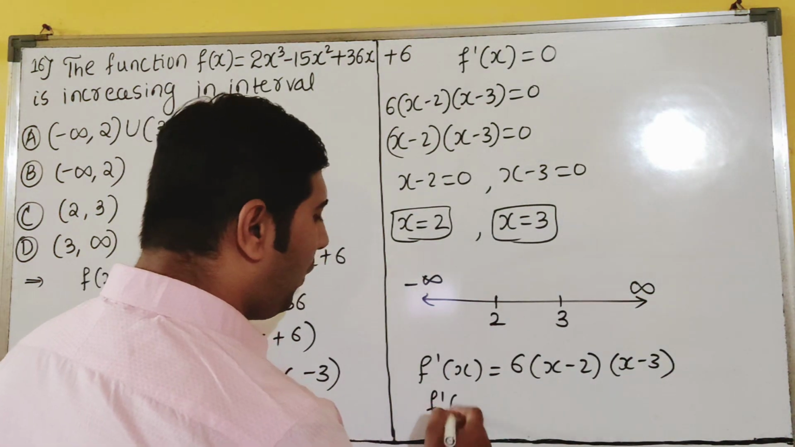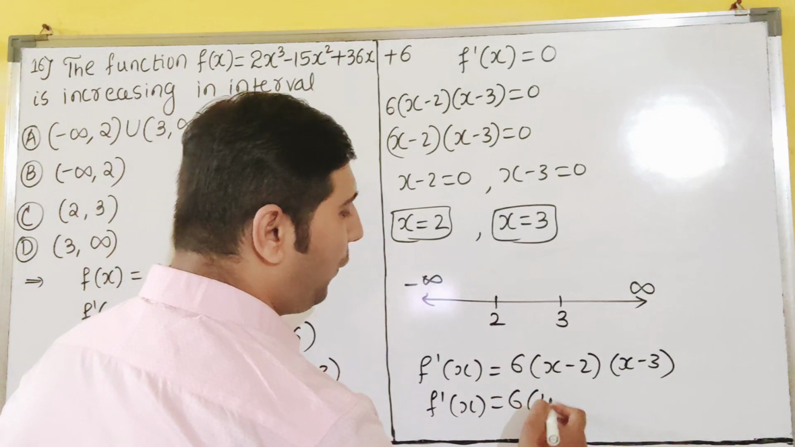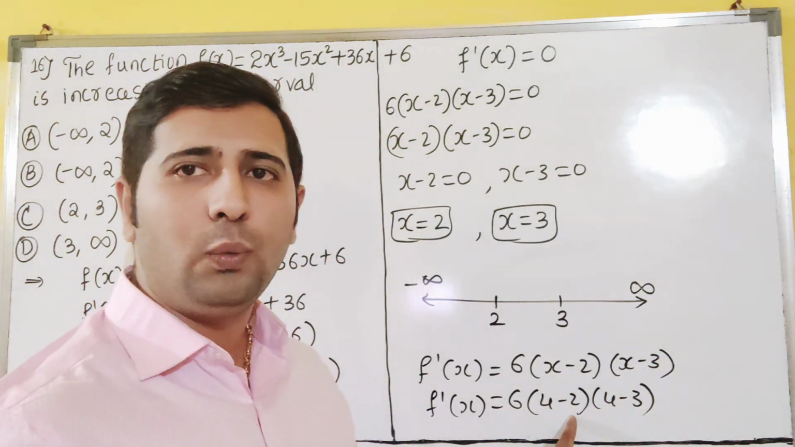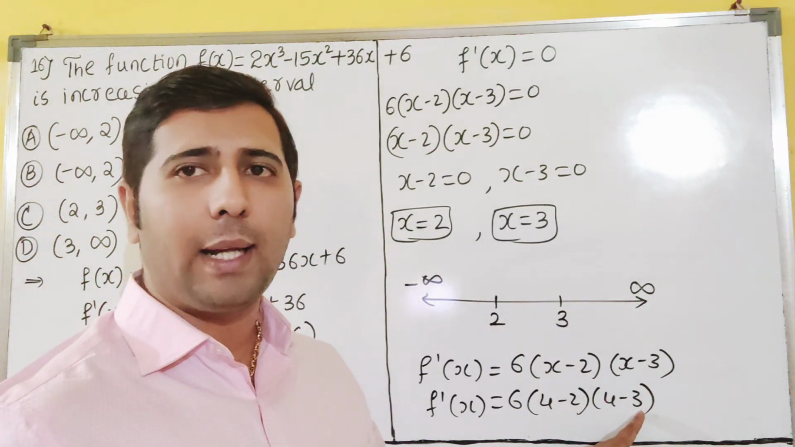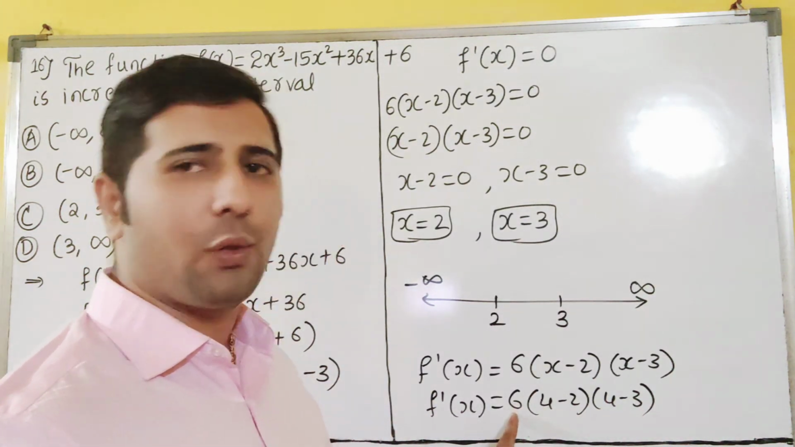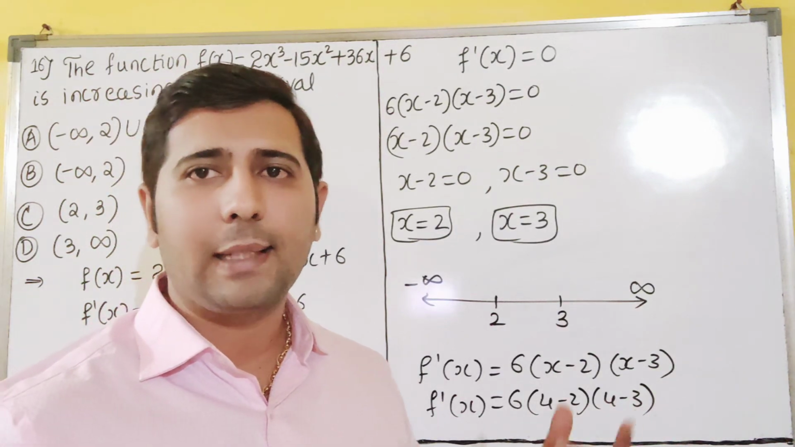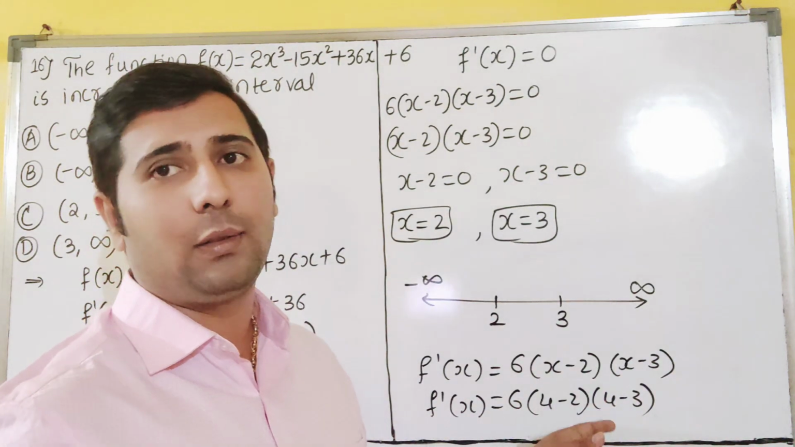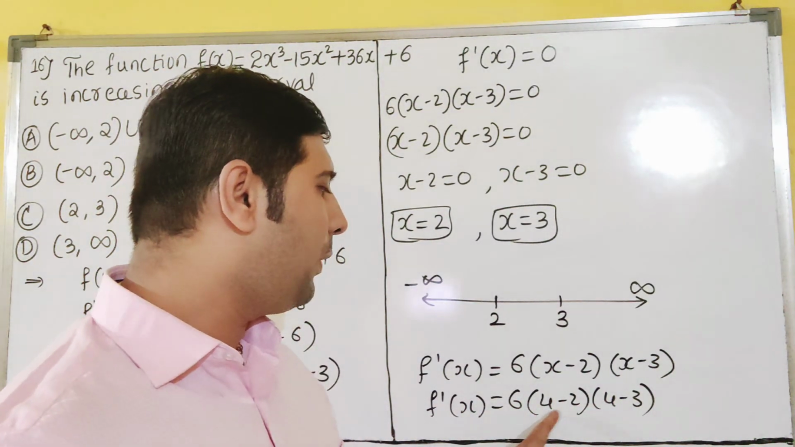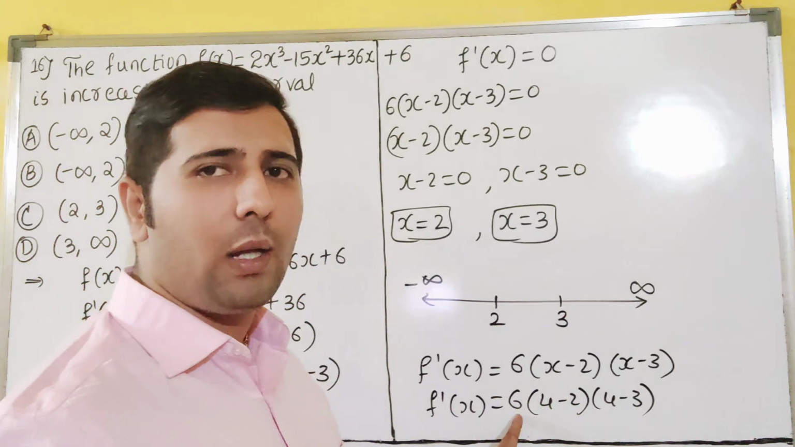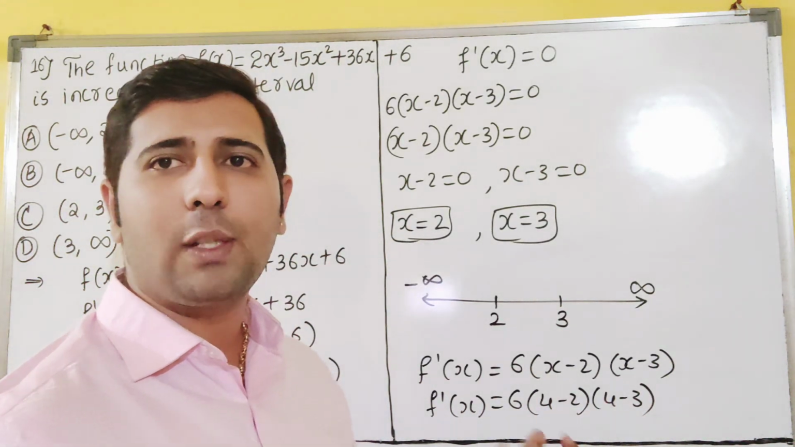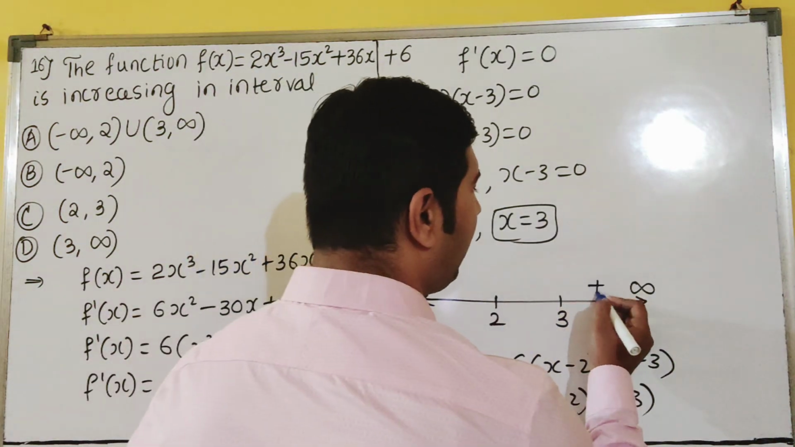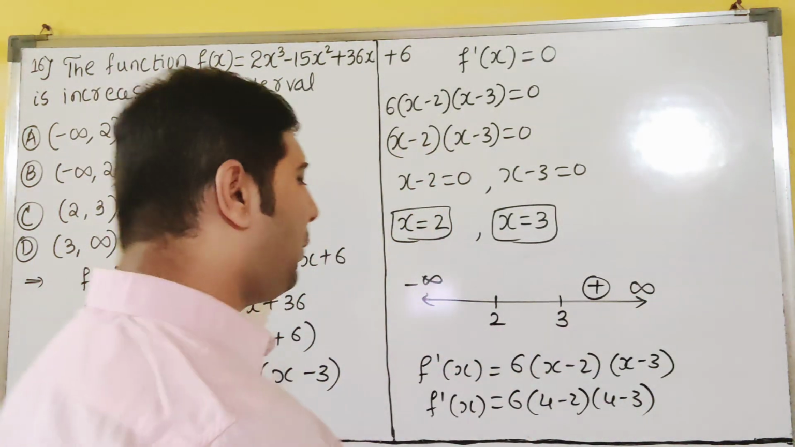So if I put 4, what will happen, you see. 4 minus 2, 4 minus 3. So 4 minus 2 is 2, 4 minus 3 is 1. Positive, positive, positive. Means all are positive, so it is greater than 0 or not. 2 into 6 is 12, 12 into 1 is 12 only. Yes or no? 12 is greater than 0 or not? Yes. So that means here it is positive. From 3 to infinite it is positive, dear students.